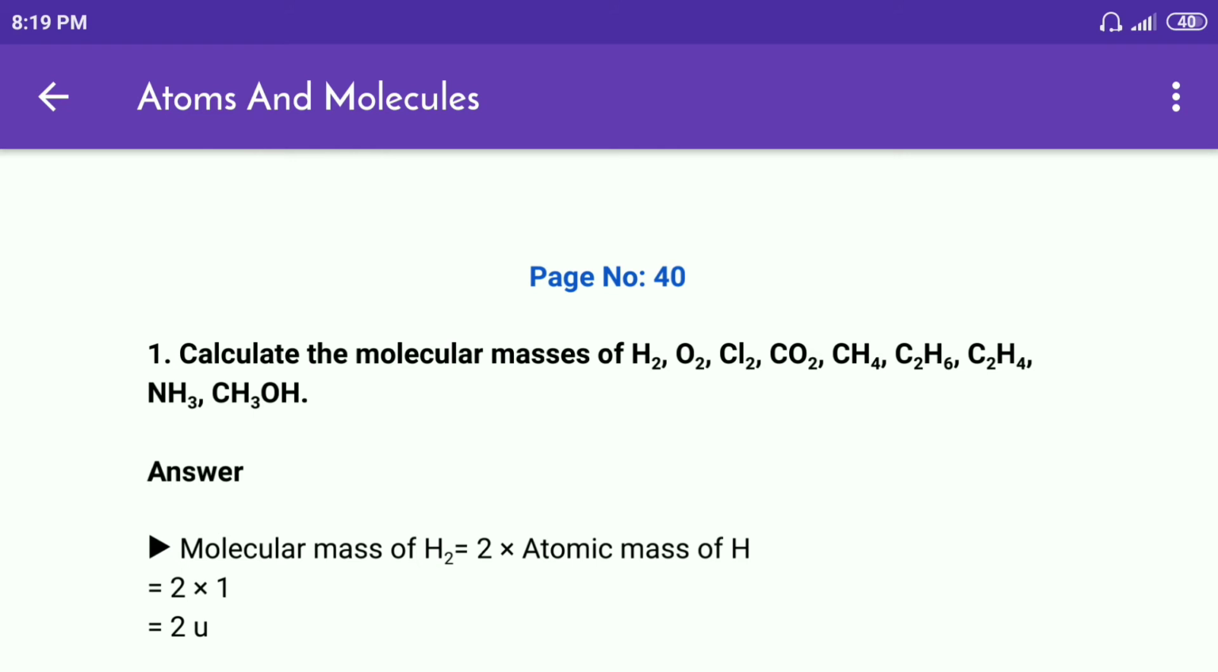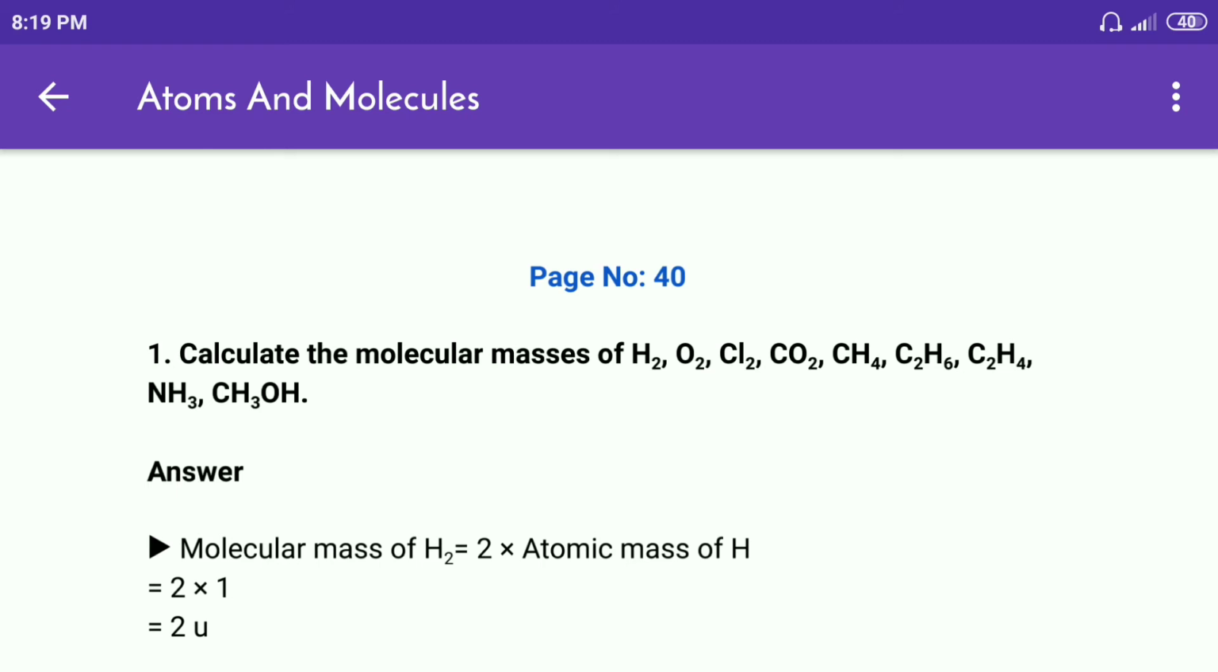Page number 40. First question, calculate the molecular masses of H2, O2, Cl2, CO2, CH4, C2H6, C2H4, NH3, CH3OH. Answer. Molecular mass of H2 is equal to 2 multiplied by atomic mass of H.